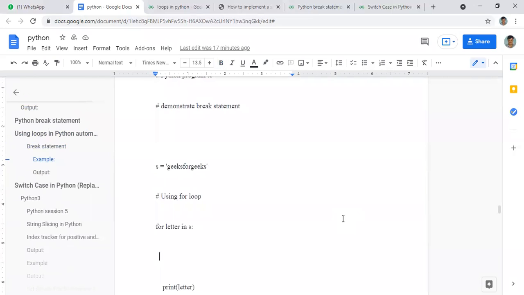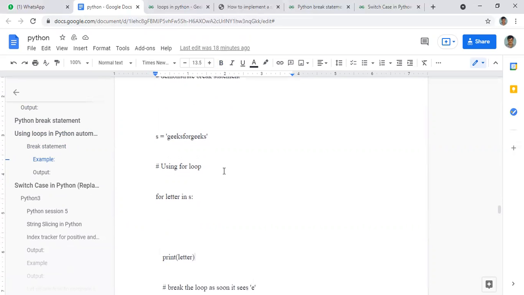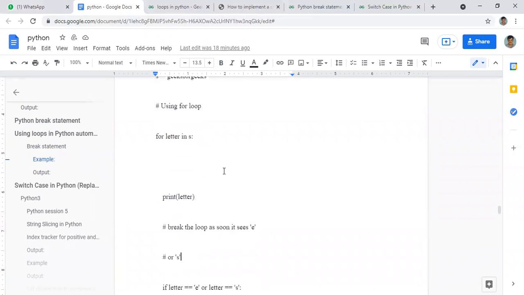Look here, in this we have stored s is equal to geeks for geeks. This is a string. As I told, a string will always be enclosed within double quotes or single quotes. Now look here, we are using a for loop: for letter in s, print letter.